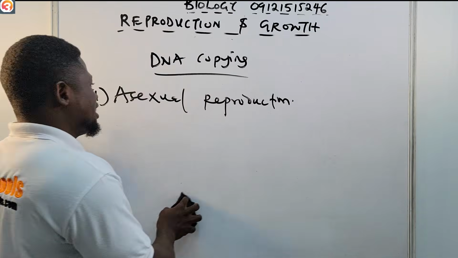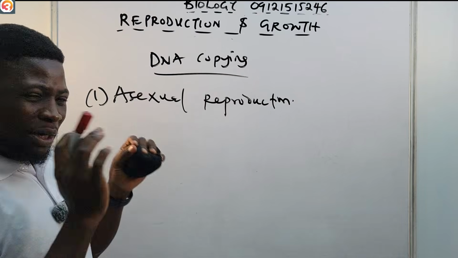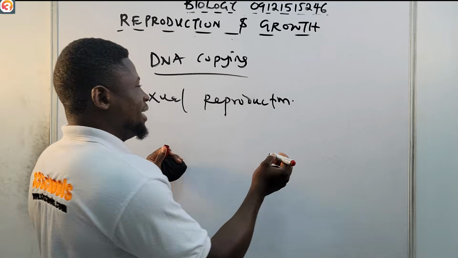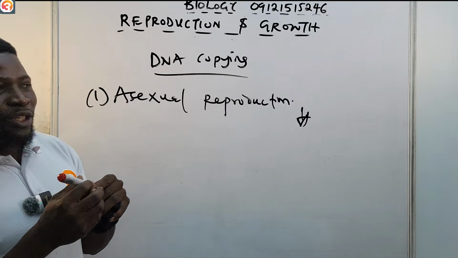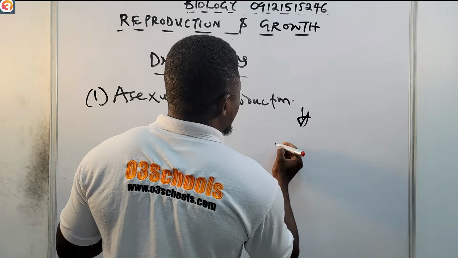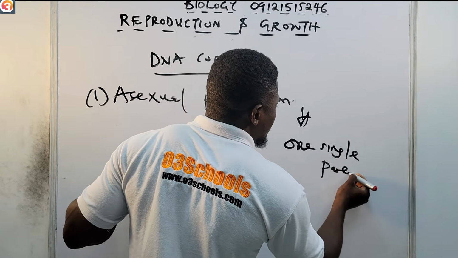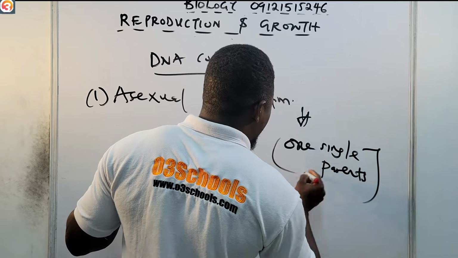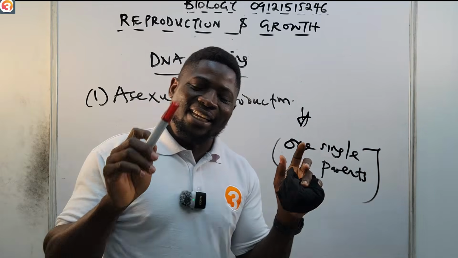So what is asexual reproduction? In asexual reproduction, basically only one single parent is involved.